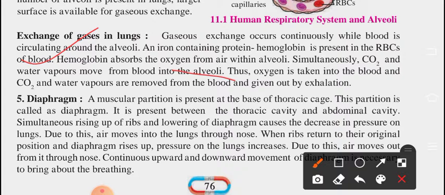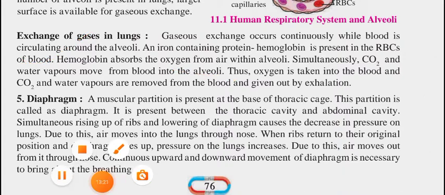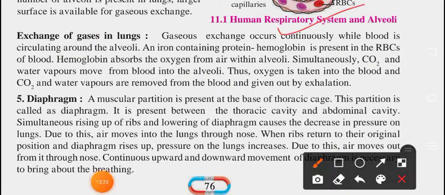I have shown you human respiratory system and alveoli. In this part you must have seen that when the gases entered your alveoli, at that time the blood is circulating around the alveoli, and the iron containing protein hemoglobin is present in the RBCs of blood. Hemoglobin absorbs the oxygen from the air within the alveoli.